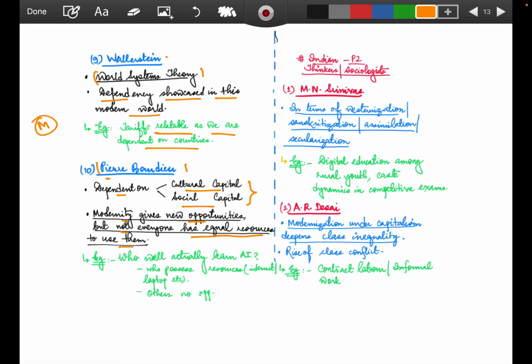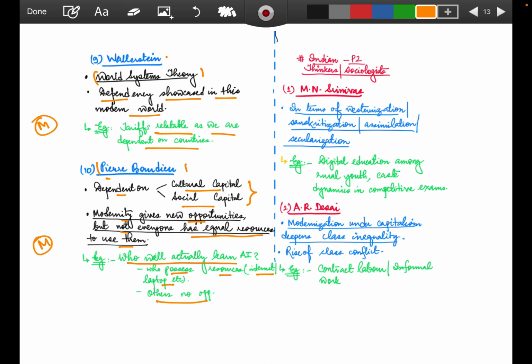Like example, who will study or actually learn AI? Who possesses resources? Who has internet? Who has a laptop, etc.? Others have no opportunity to use it. So this is what Pierre Bourdieu talks about in the form of cultural capital or social capital, right? So cultural capital or social capital, who has it can be talked about in the form of modern.